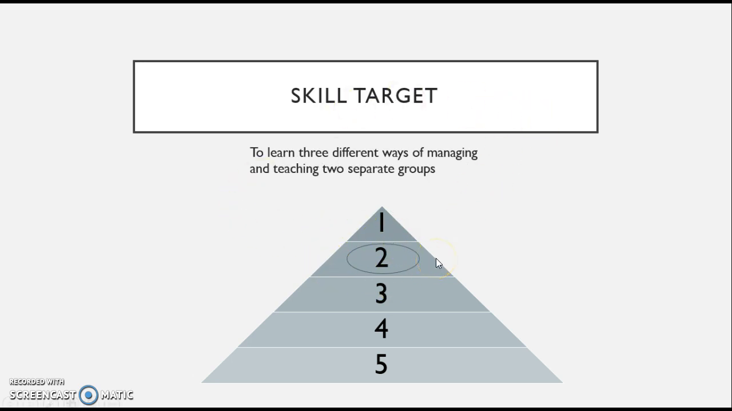For my skill target, I put down to learn 3 different ways of managing and teaching 2 separate groups of students with different abilities. I was able to give this target a 2 because I was only able to find out 2 different ways of managing different abilities.